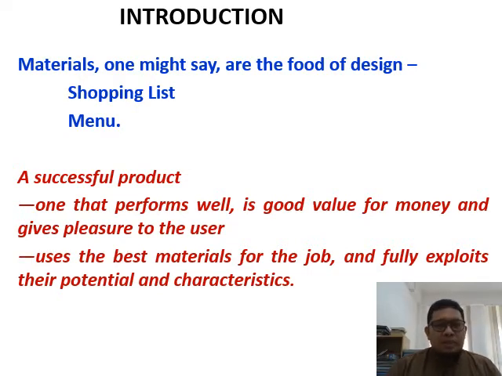It uses the best material for the job and fully exploits its potential and characteristics. So basically, the materials need to be as cheap as possible, as functional as possible, and good for money.